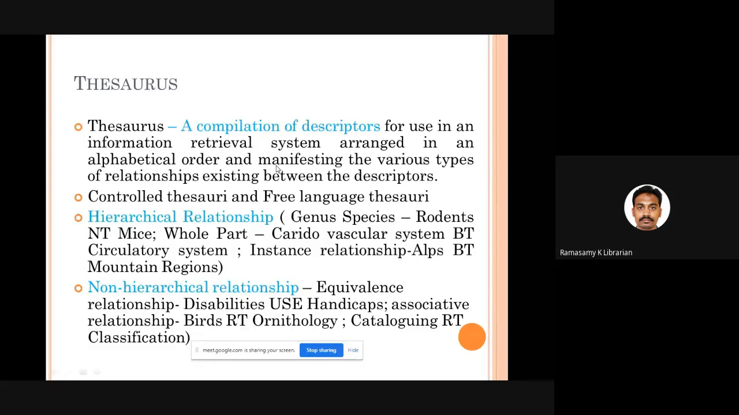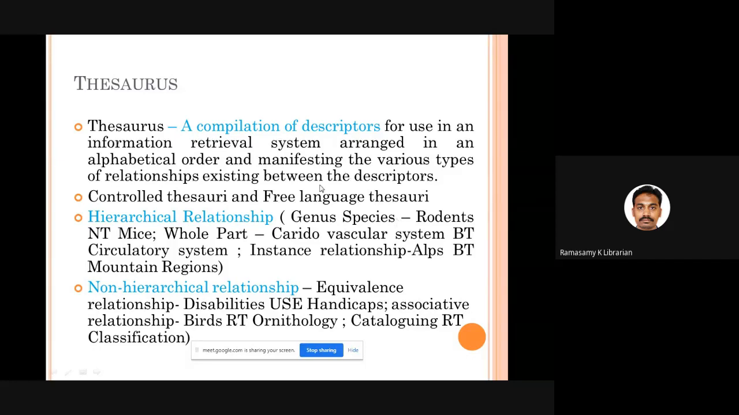About a thesaurus, it can be either a controlled thesaurus or a free language thesaurus. If it is a controlled thesaurus, you will be asked to use only one particular keyword, only one particular subject heading, to represent a particular subject. If you have a free language, you can use two, three, four, five, six, any number of words to represent the thought content. But we as library science professionals bother about controlled thesauri, not free language thesauri.